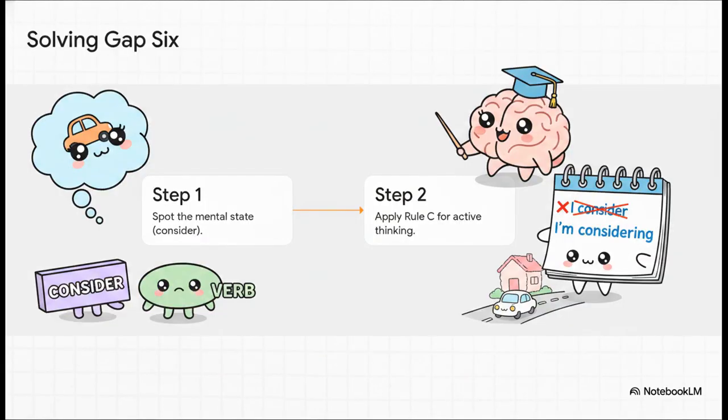Okay. Let's meticulously apply our systematic steps to gap 6. Step 1, spot the mental state. It's the word consider. Step 2, apply Rule C. We've got to ask ourselves, is she stating a permanent fact or is she actively thinking about something? Well, based on the context, she is actively, carefully thinking about buying a car to make her commute easier. Therefore, we completely eliminate the simple I consider and choose the active, continuous I'm considering.